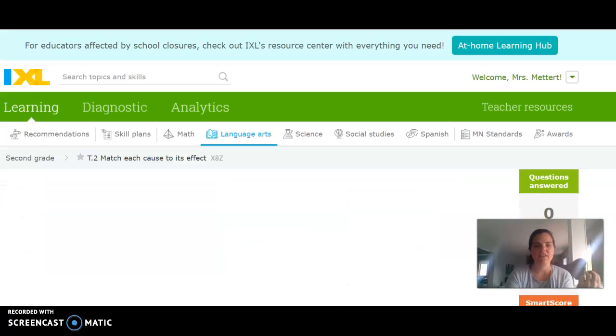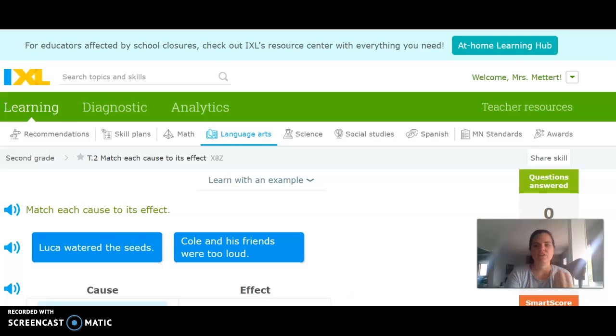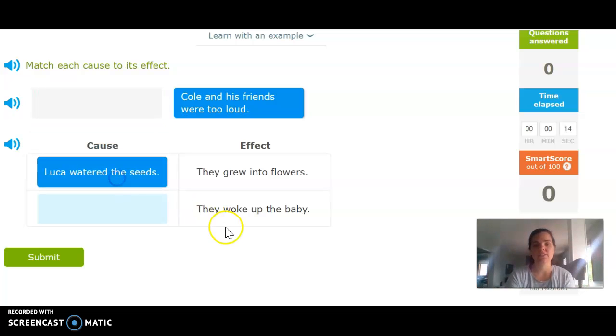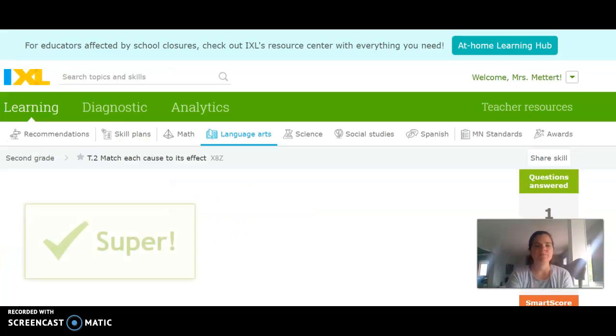Okay? And then the next IXL, T2, is similar, but it's opposite. You're going to find the cause that goes with the effect. So they grew into flowers. Luca watered the seeds. If that's the cause, Luca watered the seeds, so what happens? If you water the plants, they will grow into flowers. They woke up the baby. Cole and his friends were too loud. That's the cause. So since they were too loud, what happened? They woke up the baby.